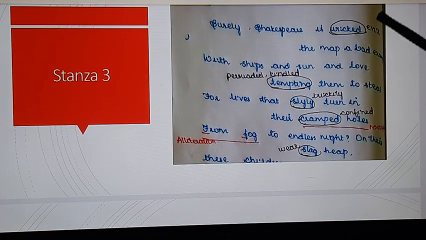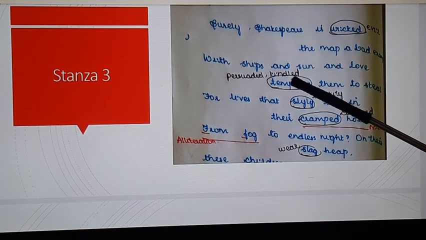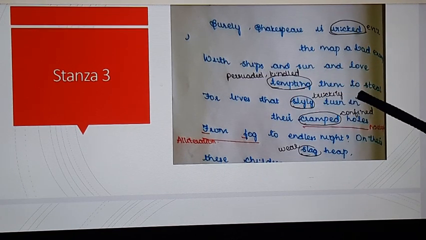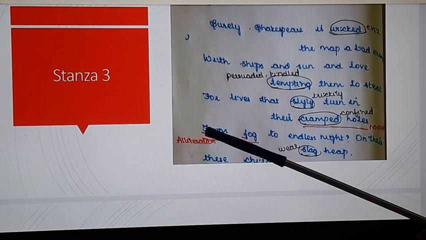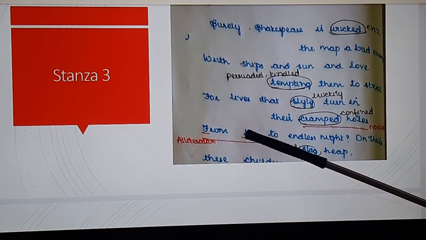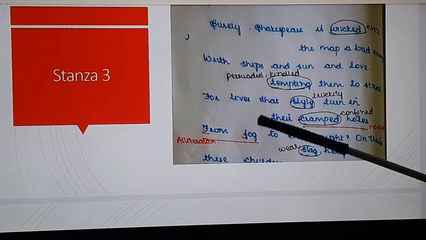So here let's see the meanings. Wicked, evil; tempting, persuading or kindling; slyly, trickily; crammed, confined or restricted. See here, crammed holes has been mentioned as a metaphor. The poetic device present in these cramped holes is metaphor: the holes which are like cramped ones. So that's an indirect comparison. See here, from fog, the F, F. The first letters are similar in consecutive words. So that's known as alliteration.